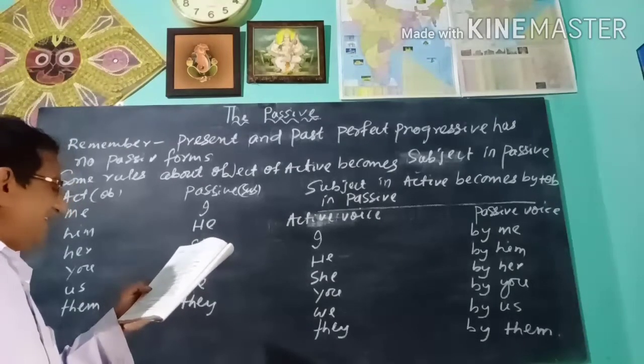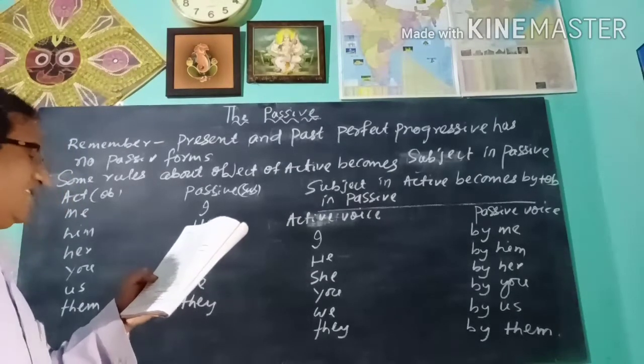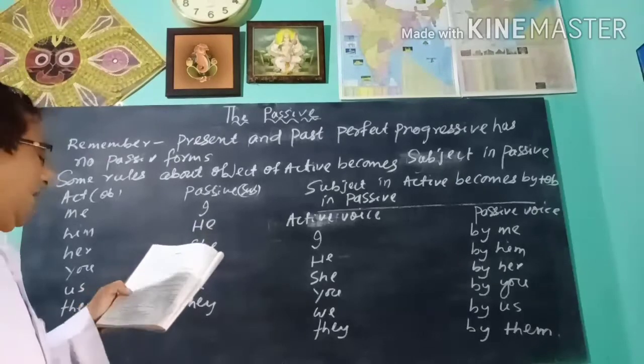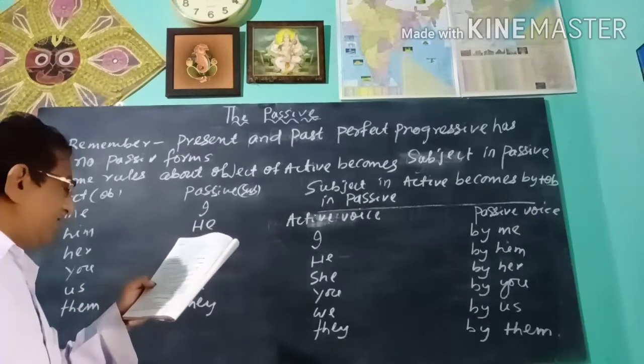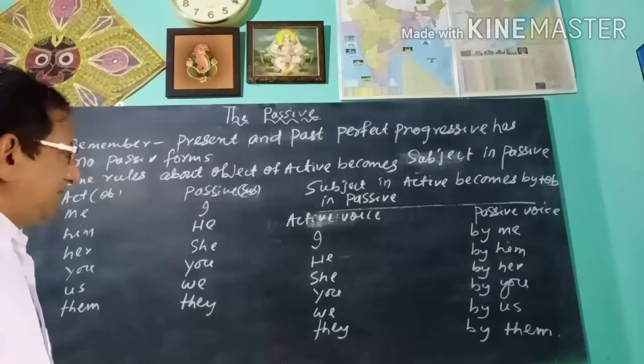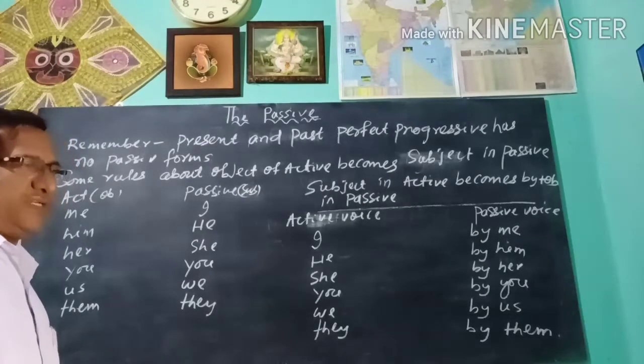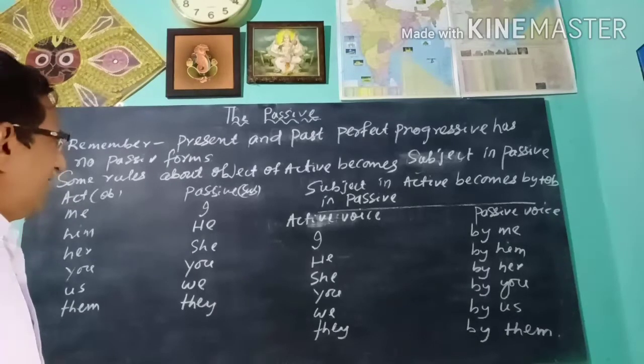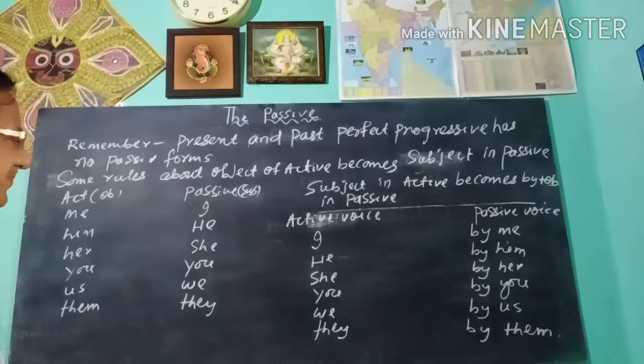The by plus agent phrase may be left out, depending on the situation in which the passive is used. Now, dear students, you know some of the changes made from an active sentence to a passive sentence.